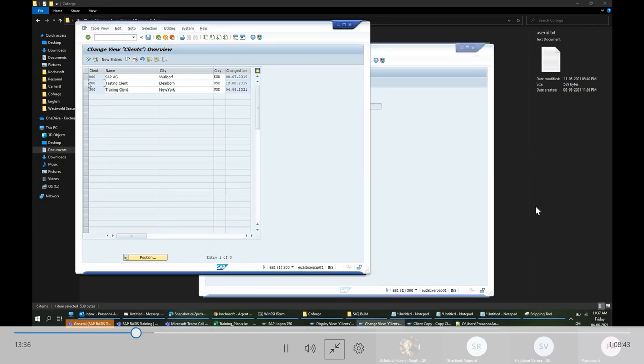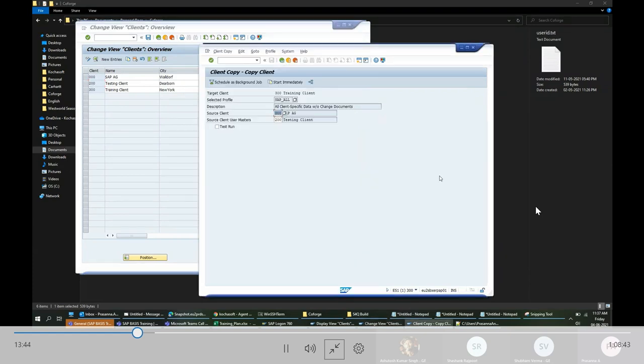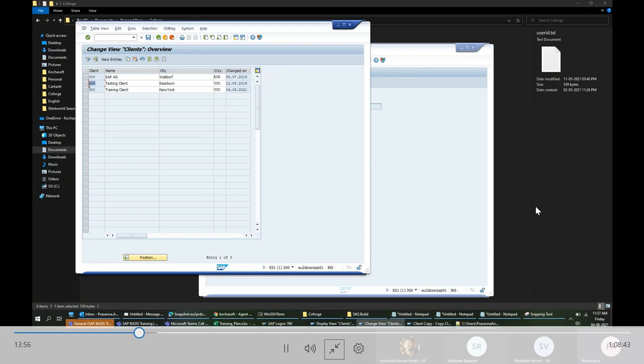If I want to bring the data also, I'll have to create 200, or just a blank client. If I want a blank client, I'll copy 000. Source client user masters: like if I want to copy the users as well from any of the clients. If you log into 200 client, there are already users created. It's like my user, everything is there.